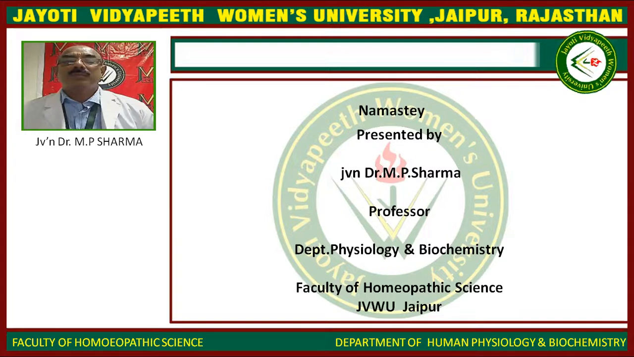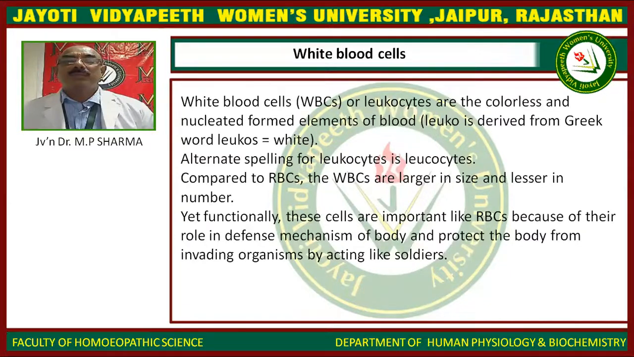My today's digital version 2.0 topic is WBC. So we will discuss about the WBC or white blood cells. WBC or leukocytes are the colorless and nucleated formed elements of blood. Leuko is derived from the Greek word leukos, meaning white. Alternate spelling of leukocyte is leucocyte. Compared to RBCs, the WBCs are larger in size and lesser in number.